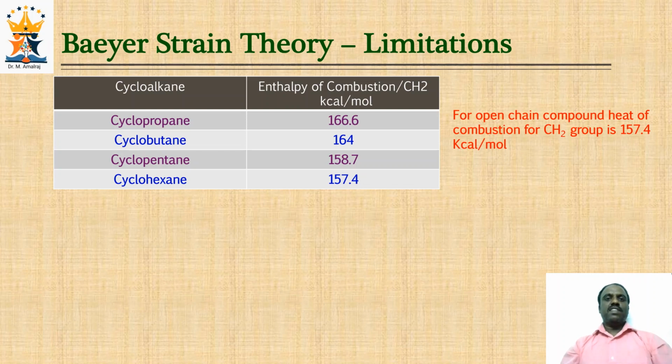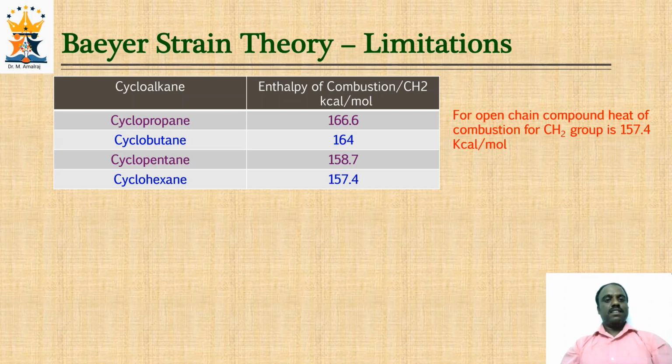This may be the reason for the instability and their tendency to undergo ring opening reactions easily for cyclopropane and cyclobutane. So for these ring systems, Bayer's theory was correct. As per Bayer's theory, the angle strain of cyclopropane and cyclobutane is relatively high and the ring systems are relatively unstable. So enthalpy of combustion results as well as Bayer-Stein theory hold good for cyclopropane and cyclobutane.